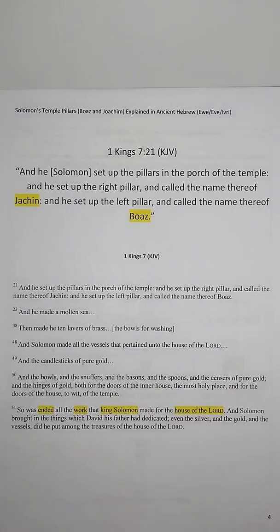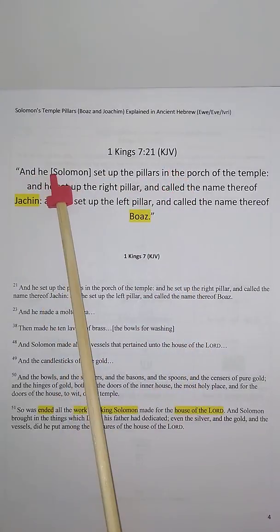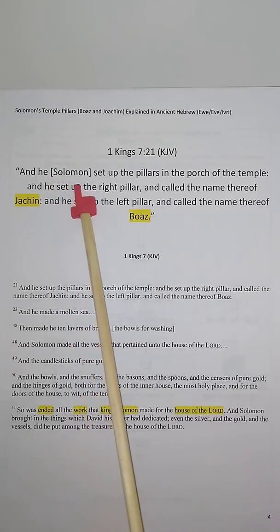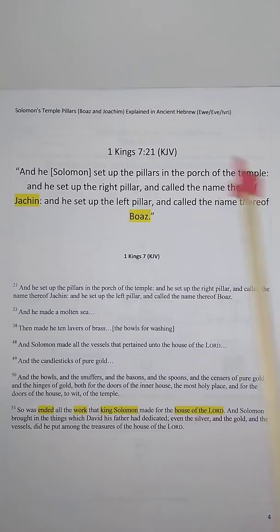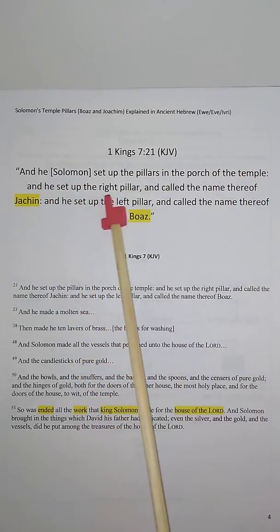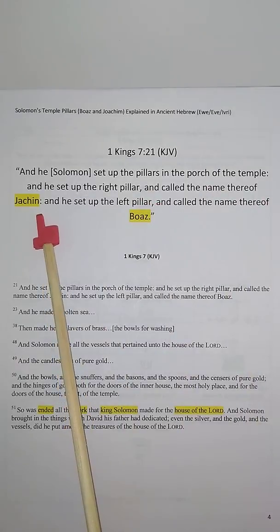In First Kings chapter 7 verse 21 from the KJV version, we read, quote, "And he, who is Solomon, set up the pillars in the porch of the temple, and he set up the right pillar and called the name thereof Jachin.